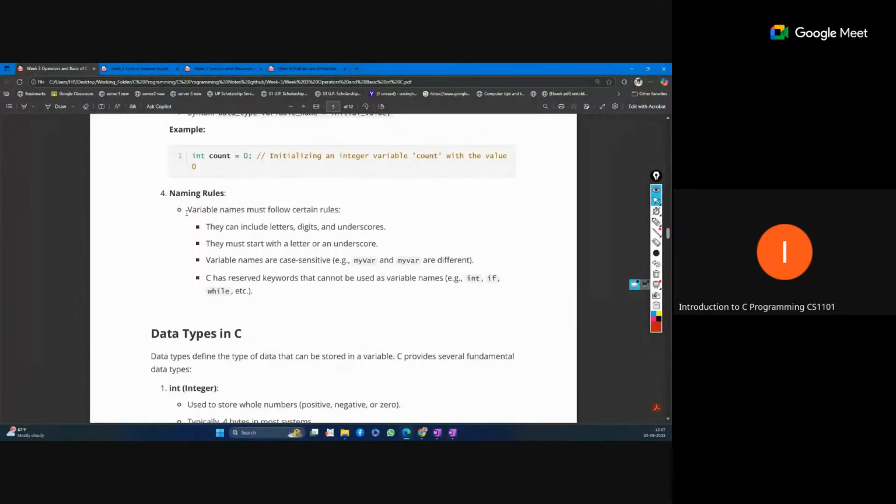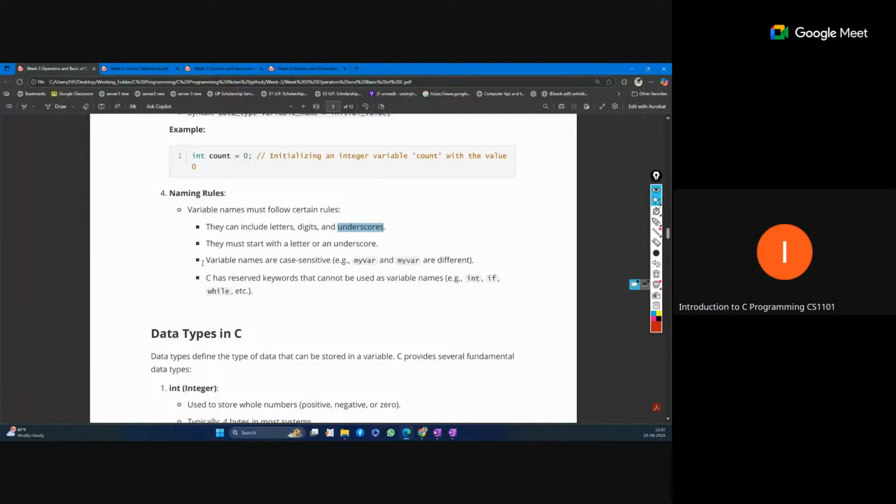Naming rules, yes, this is very important. Names can include letters, digits, and underscore. These are the very common characters we can use inside a variable name. Letters, either uppercase or lowercase, digits 0 to 9, and underscore, which is the extra character. They must start with a letter or underscore, which means we cannot start any variable name with a numeric value.